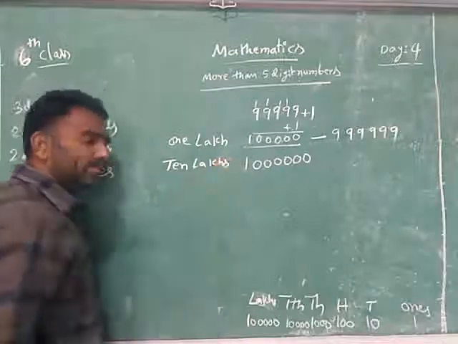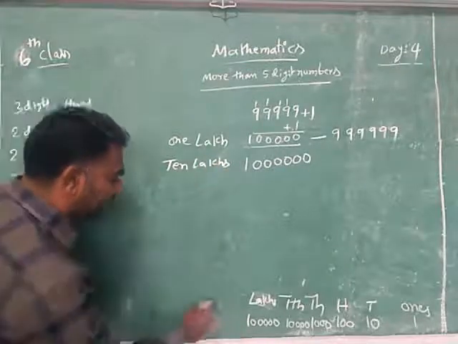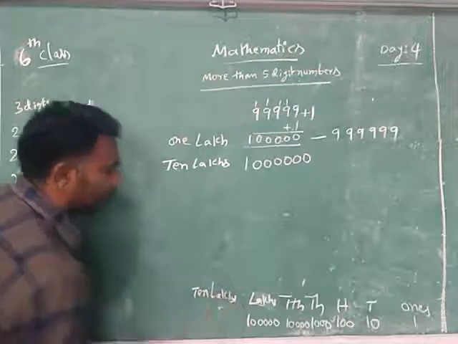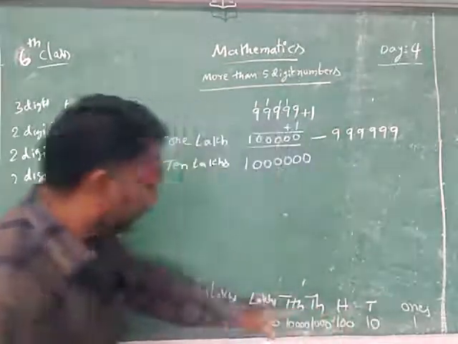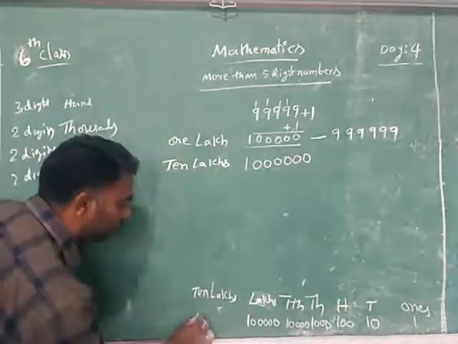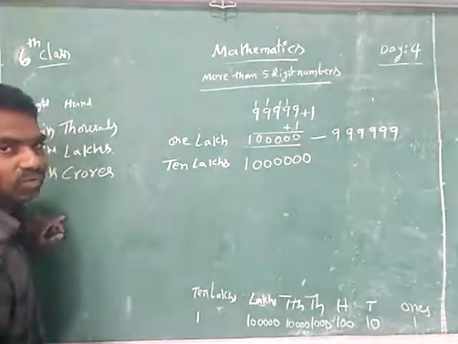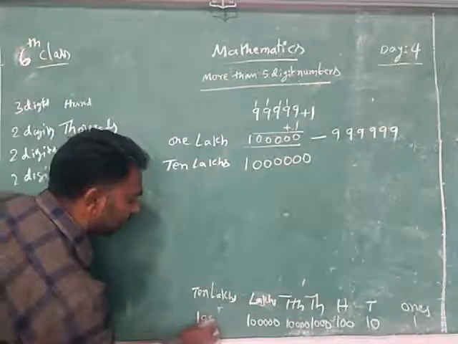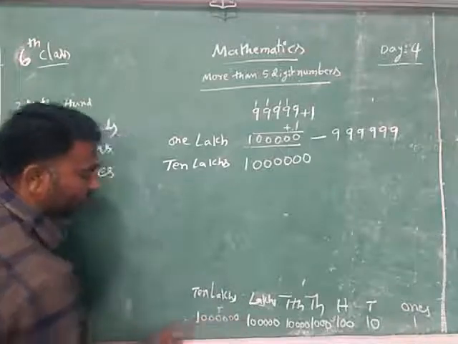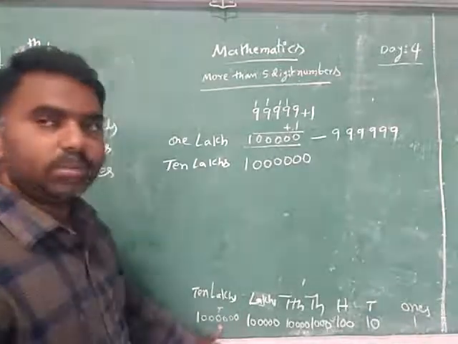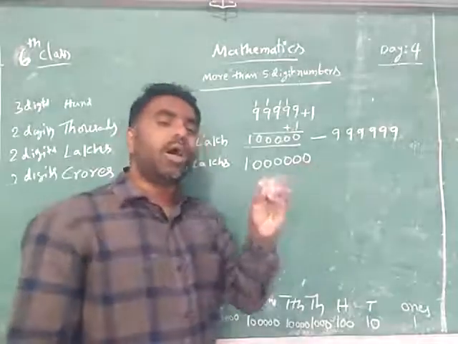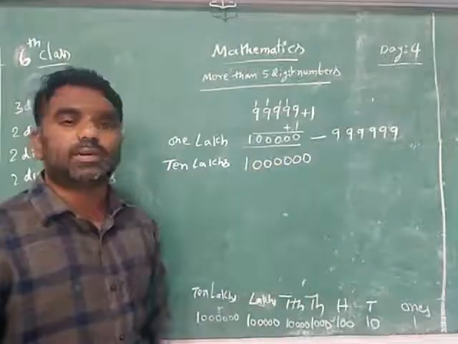The next place is the 10 lakhs place: ones, tens, hundreds, thousands, 10,000s, lakhs, 10 lakhs. How do you write 10 lakhs? 1 after 6 zeros. 1 after 6 zeros is a 7 digit number, called 10 lakhs, and it is the smallest 7 digit number.